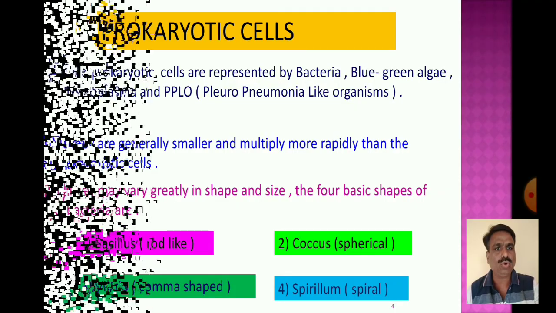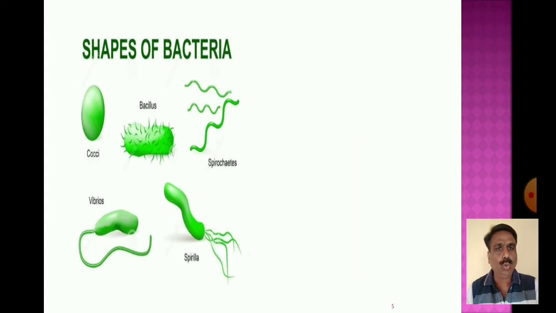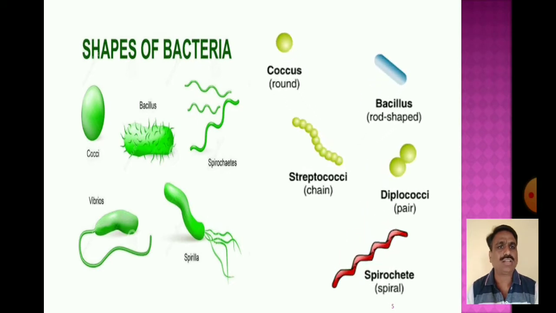Now look at the pictures, the various shapes of the bacteria in various sizes. Coccus is spherical or rounded, bacillus is rod-shaped, and another one is the spirillum, spiral-shaped. There are different shapes and sizes of bacteria.